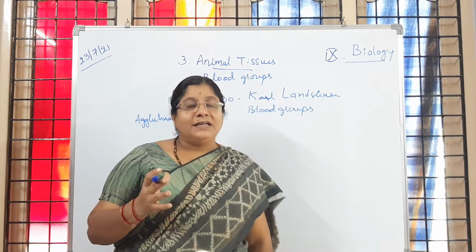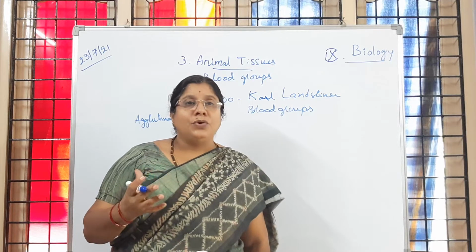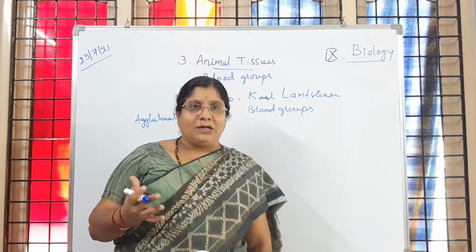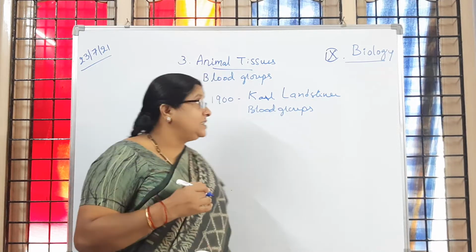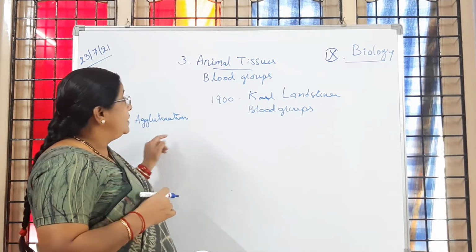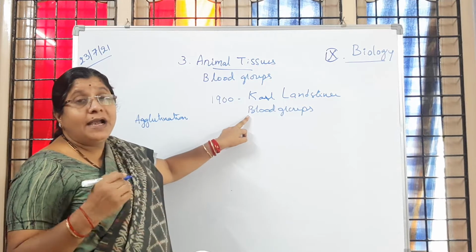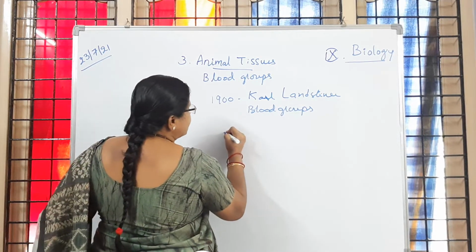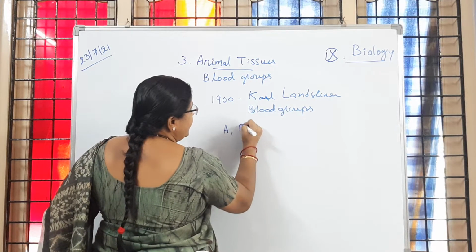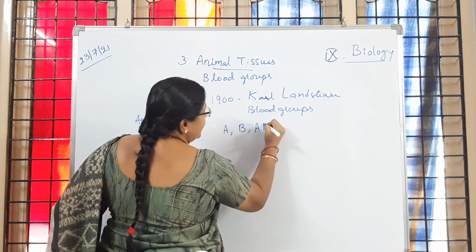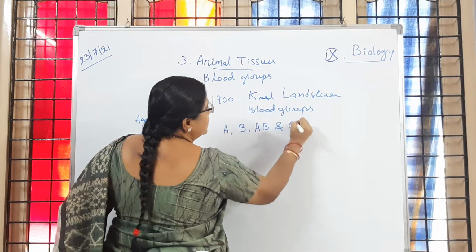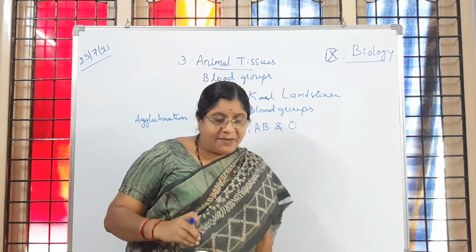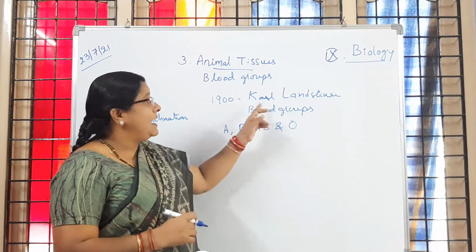So to avoid that agglutination, one should know about the blood groups. Which blood group do we belong to? That we have to know. Is it clear to children? So now here Carl Landsteiner divided humans into 4 major groups, that is A, B, AB and O. So 4 major blood groups were divided by Carl Landsteiner.